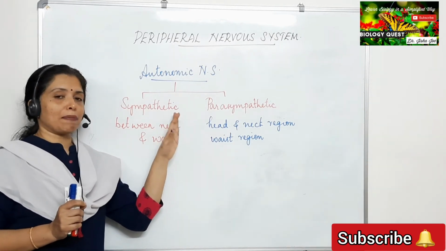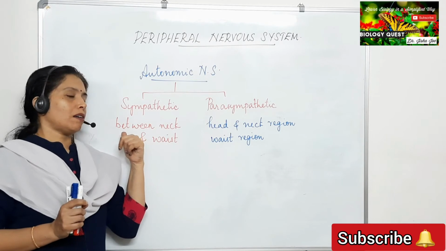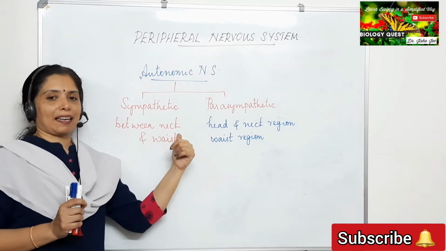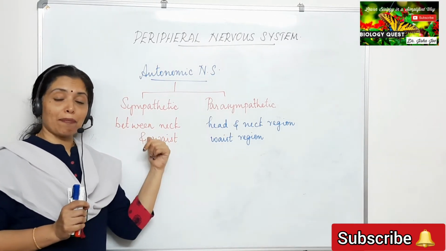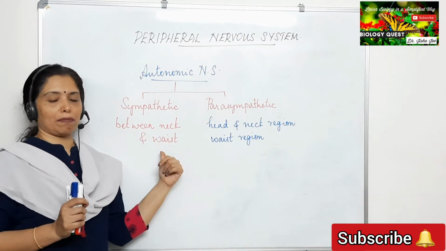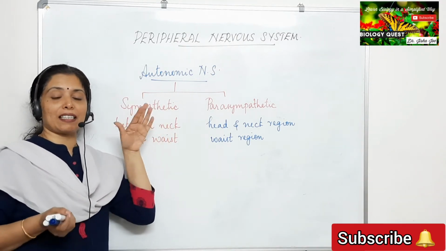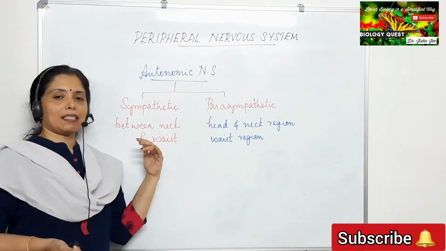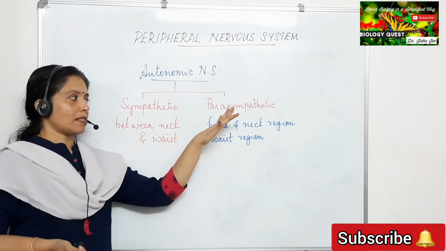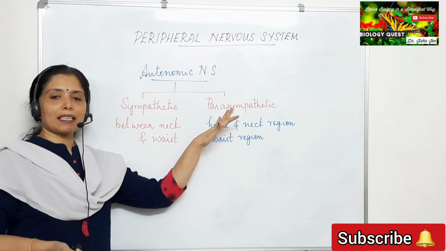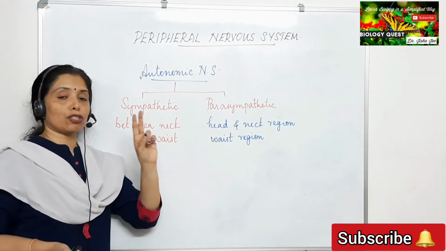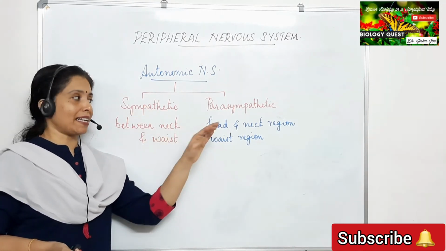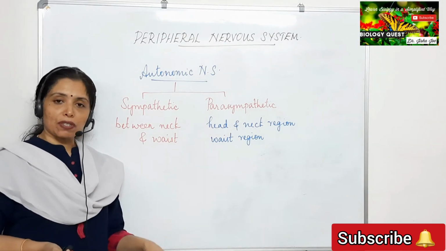The nerves of the sympathetic nervous system arise between the neck and waist region, whereas the nerves of the parasympathetic nervous system are located at two regions, anteriorly at the head and neck region and posteriorly at the waist region.